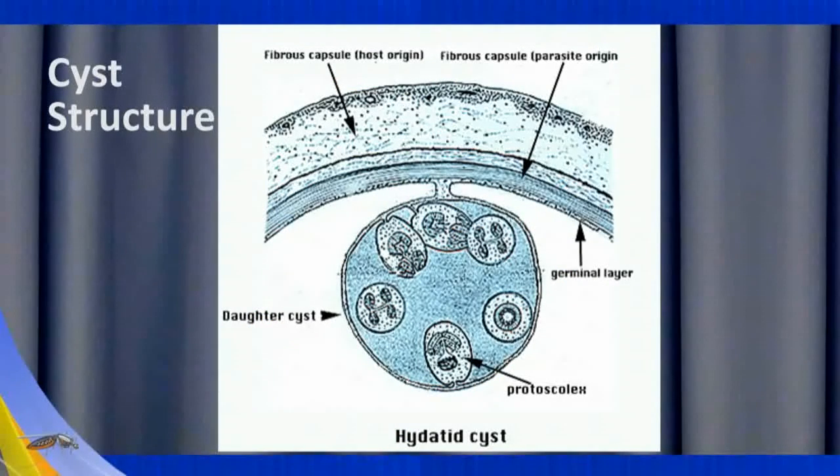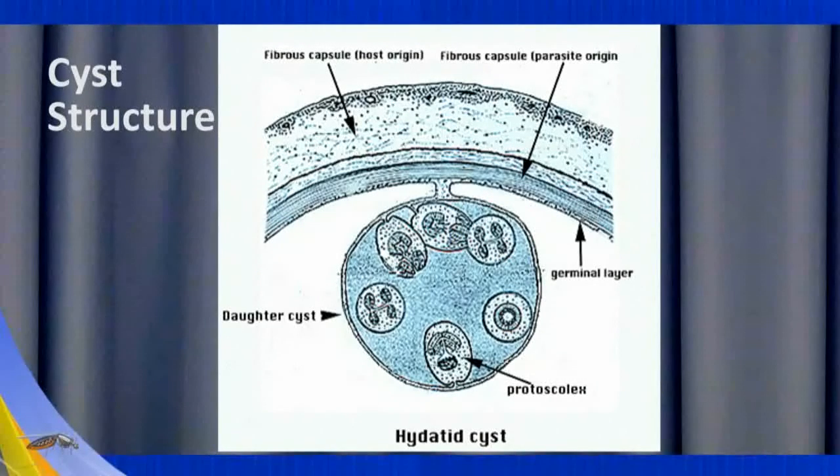Hydatid cysts are composed of 3 layers. The paracyst is the outer layer, consisting of modified host cells, fibroblasts, giant cells, and eosinophils, which together form a rigid protective layer and represents the host response to the parasite. The exocyst is the middle laminated membrane of parasitic origin, permitting the passage of nutrients from the host to the parasite. Disruption of this membrane predisposes the cell to degeneration, death, and bacterial infection.